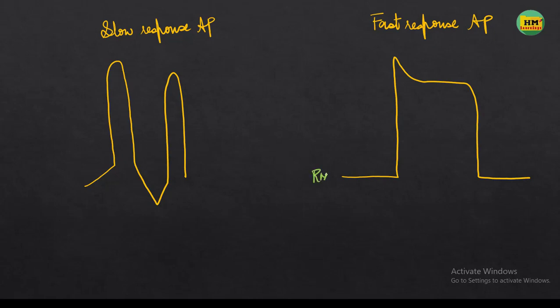So this is the resting membrane potential, which is phase number 4, and here the resting membrane potential is minus 90 millivolts. Then this is phase 0, which is the phase of rapid depolarization. This is because of the voltage gated sodium channels. There is an increase in the sodium current, sodium influx, and then there is phase 1, which is the initial repolarization, and this is because of the potassium efflux.